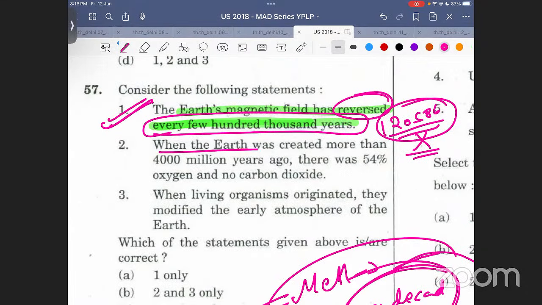When the earth was created more than 4,000 million years ago, there was 54% oxygen and no carbon dioxide. See, now this is what I'm saying. 4,000 million years ago, here what has happened? The examiner has given specific data. There was 54% oxygen, not 54.19, 54.29, 54.39. Almost has not been written here.